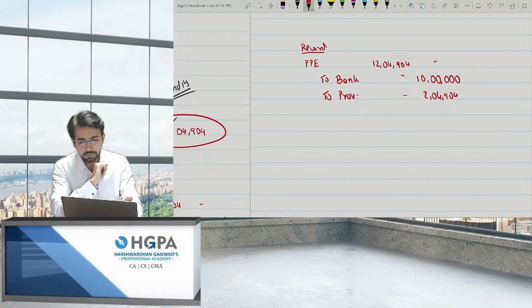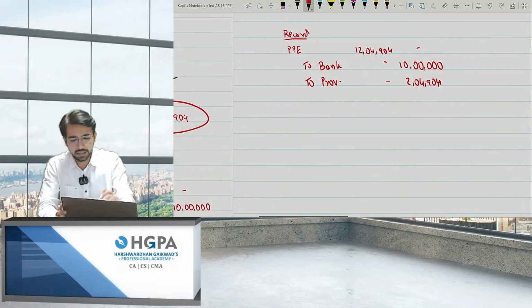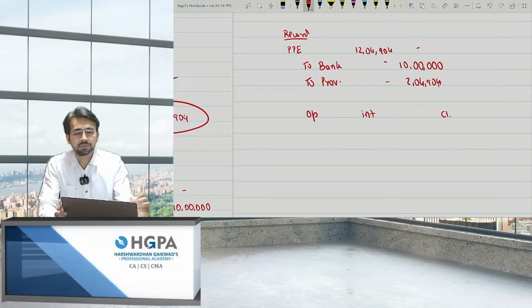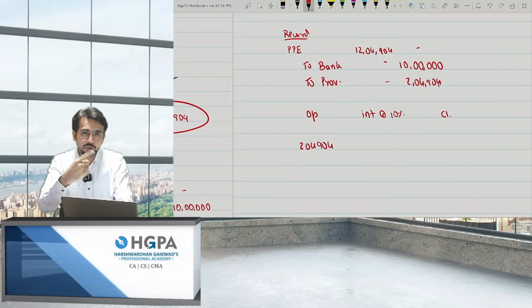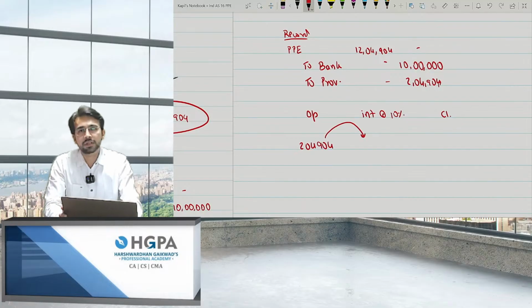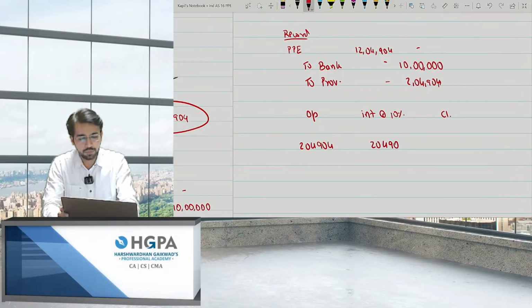Now, what do you have to do with this provision? You just have to unwind. What is unwinding? I'll tell you. You have to say opening, interest, and closing. That's it. Interest at what rate? At the rate of 10%. The opening was 2,04,904. At the end of the first year, you have to charge interest at the rate of 10%. It will come to 20,490.